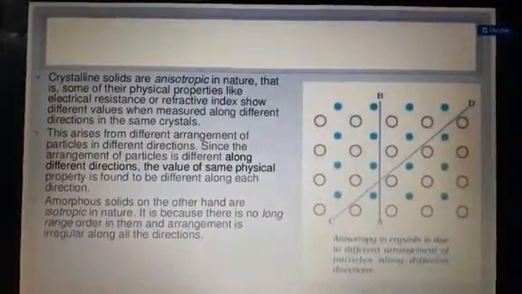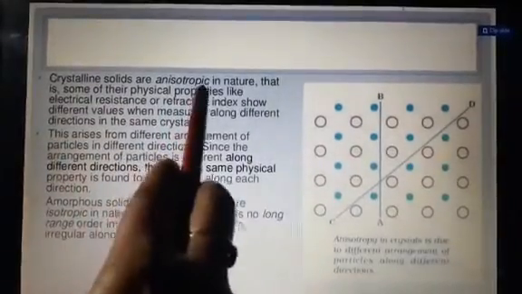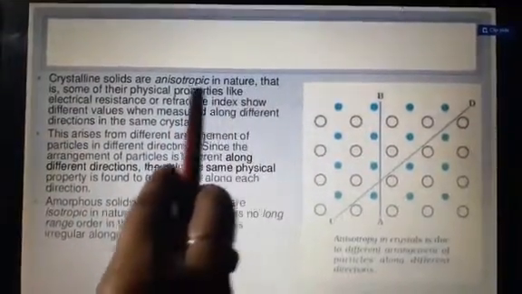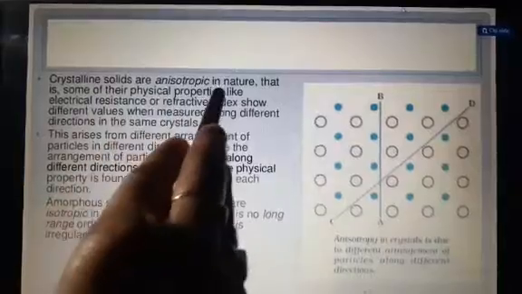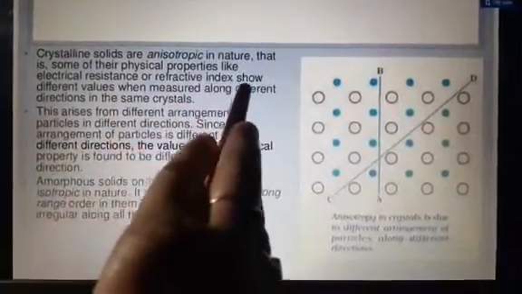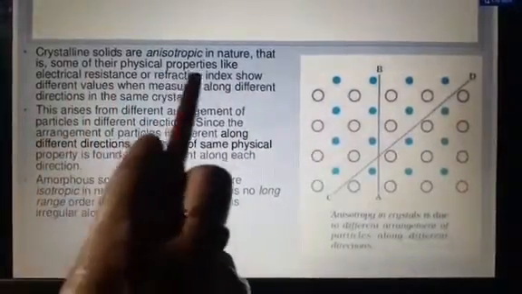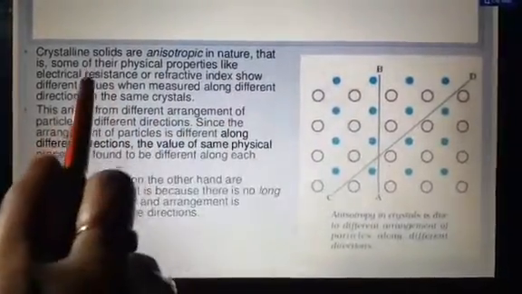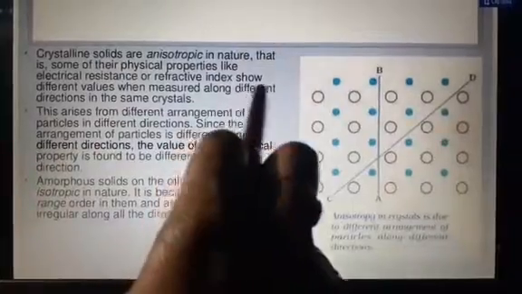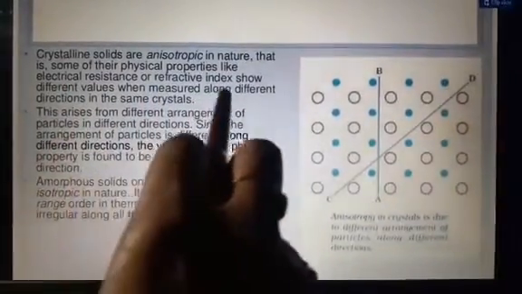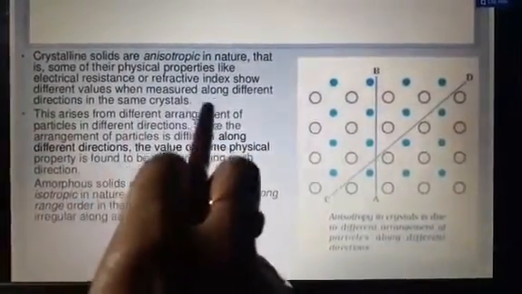Now the next point: crystalline solids are anisotropic in nature. Students, there is a new term, anisotropic. What do we mean by anisotropic? Actually, students, some of their physical properties, like electrical resistance or refractive index, show different values when measured along different directions in the same crystal.